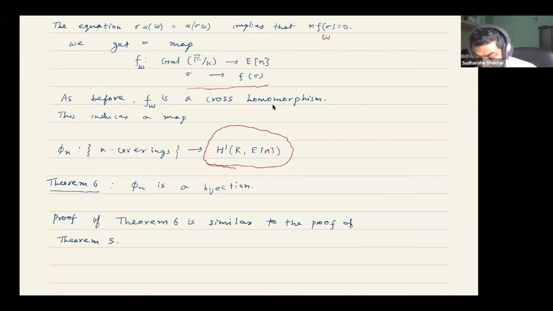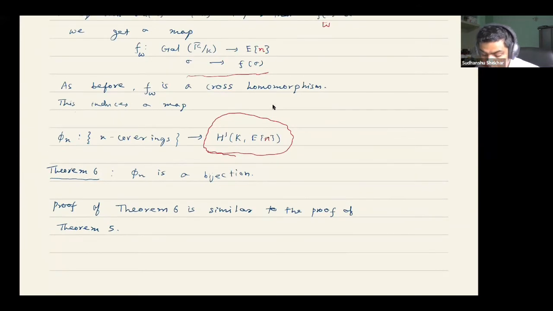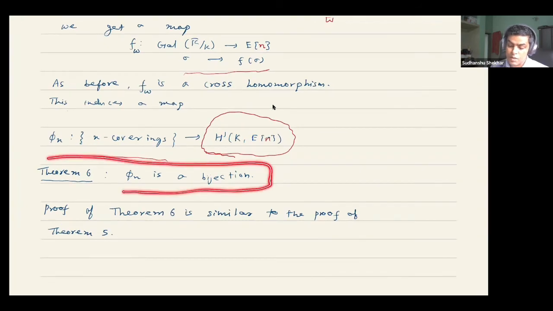So again, similarly to before, we have a correspondence between coverings and elements in this Galois cohomology group. The proof is just like Theorem 5, which was for the Galois cohomology group of E over K. The word-to-word proof works here too, and we can show that this map phi_N is actually a bijection.